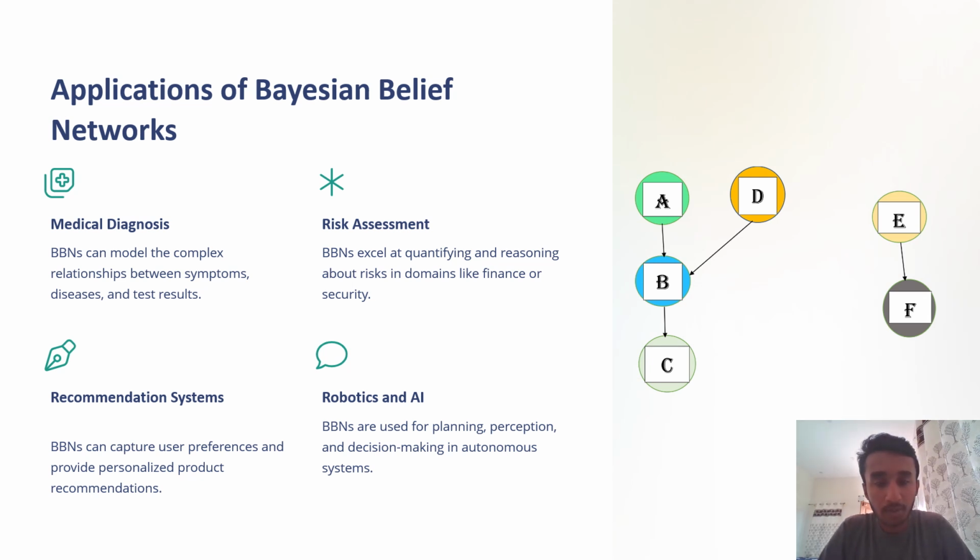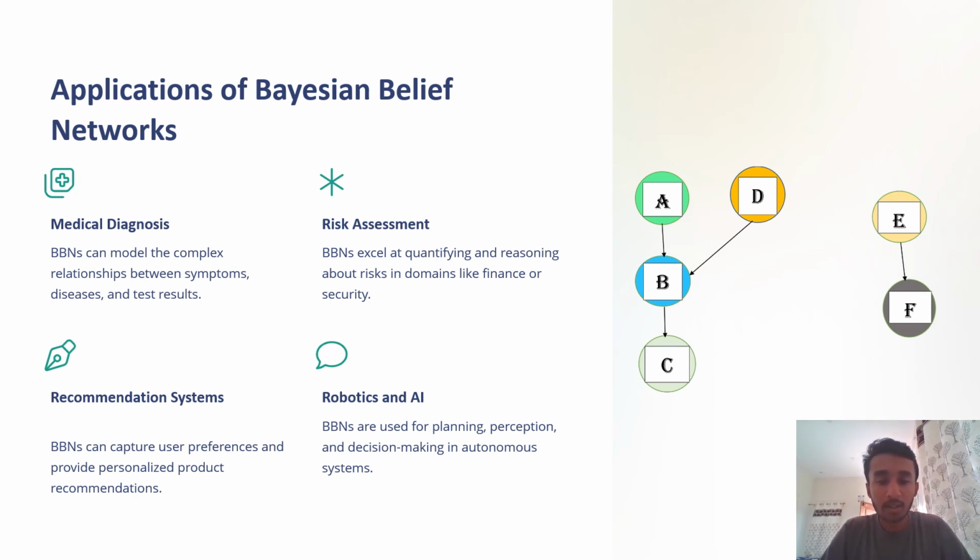Now, the applications of Bayesian belief networks. It defines where Bayesian belief networks can be applied in real-world scenarios: medical diagnosis, risk assessment, recommendation systems, and robotics and AI. In medical diagnosis, it can be used for diagnosis by modeling complex relationships between symptoms, diseases, and test results.